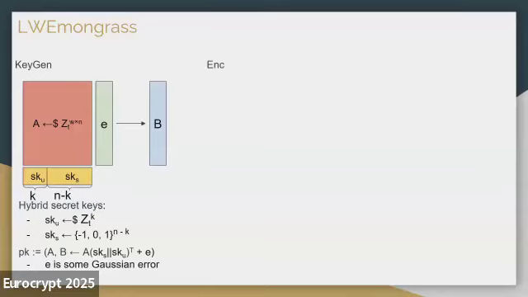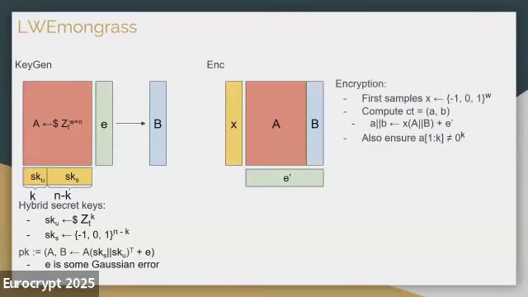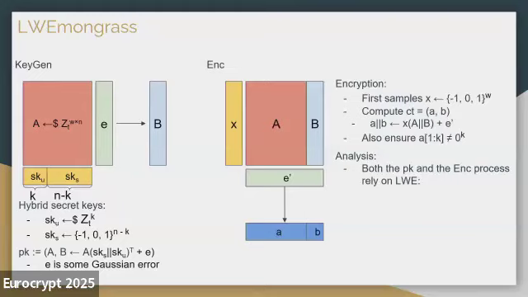And then the encryption for lemongrass is also similar to the process of generating some LWE instance. We will first sample a short vector x, we multiply this with the public key, and then plus some Gaussian noise, e prime, this will give us a ciphertext of form a and b. Notice that both the public key generation and the encryption process rely on the LWE assumption instead of the leftover hash lemma as we have in PVW. So this will give us a much smaller public key size.